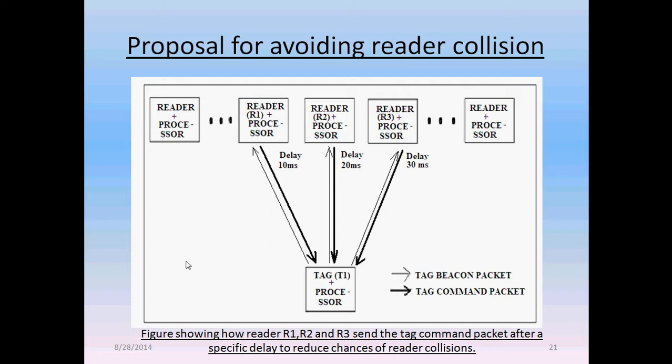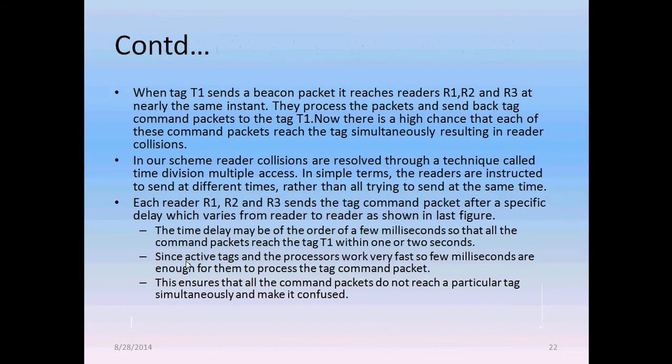And here in our system we have introduced a delay of 10 millisecond, 20 millisecond and 30 millisecond, for instance, for the readers R1, R2, R3 respectively. When the tag T1 sends a beacon packet, it reaches readers R1, R2 and R3 at nearly the same instant. They process the packets and send back the tag command packets to the tag T1. Now there is a high chance that each of these command packets reaches the tag simultaneously, resulting in reader collision.